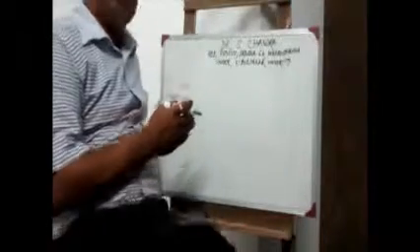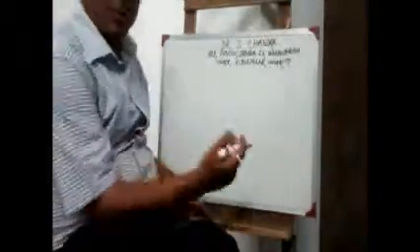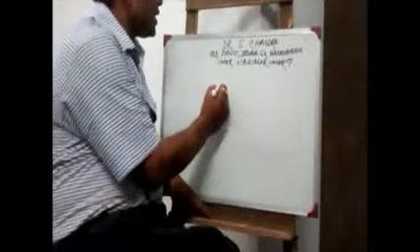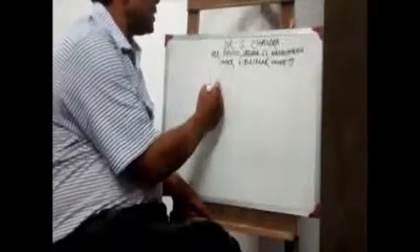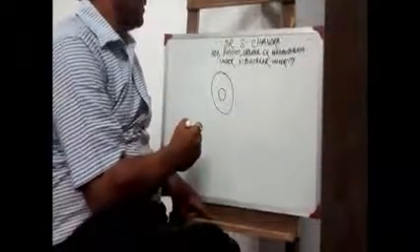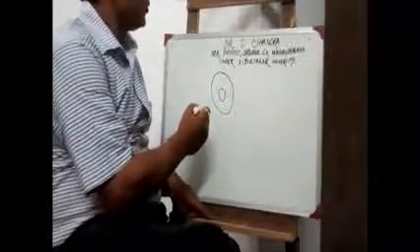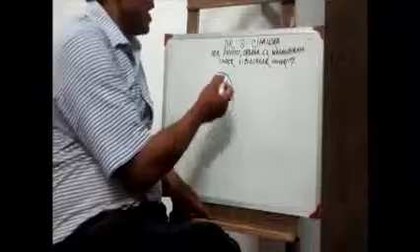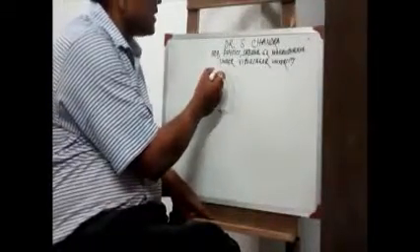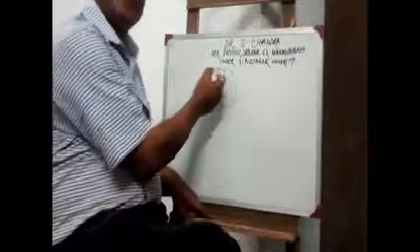So in my previous classes, I have talked about this Rutherford model. In that Rutherford model, I have seen that the positive charge, the protons, is in the middle, and the negative charges are the electrons that are rotating.